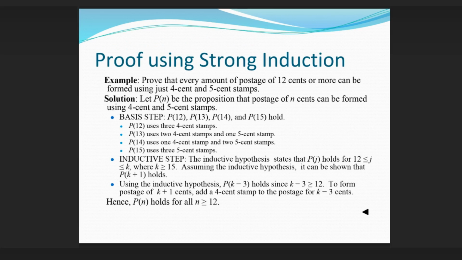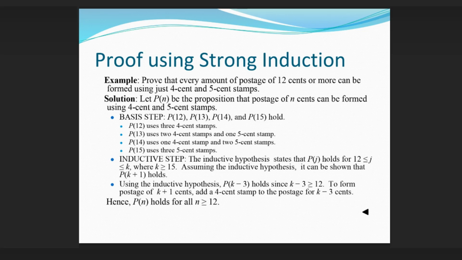Proof using strong induction example. Prove that every amount of postage of 12 cents or more can be formed using just 4-cent and 5-cent stamps. Solution. Let Pn be the proposition that postage of n cents can be formed using 4-cent and 5-cent stamps. Basis step. P12, P13, P14, and P15 hold. P12 uses 3 4-cent stamps. P13 uses 2 4-cent stamps and 1 5-cent stamp. P14 uses 1 4-cent stamp and 2 5-cent stamps. P15 uses 3 5-cent stamps.